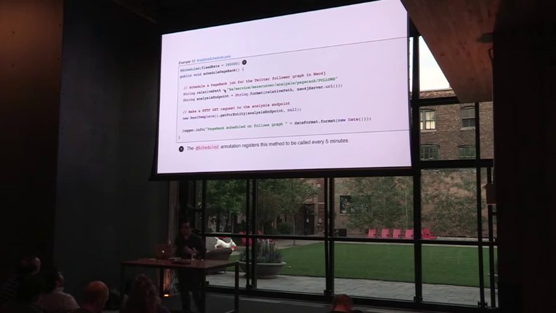So I have two schedulers. I have the PageRank scheduler, that's going to happen on 15-minute intervals. And then I have the scheduler, which is going to discover new users and import.